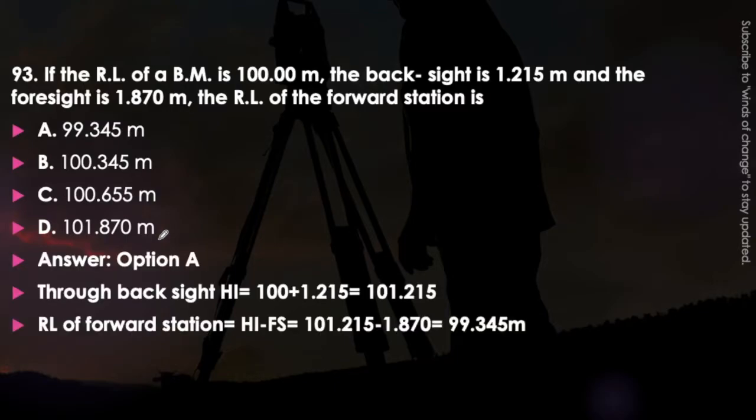And how is it determined? First of all, we have to determine the height of instrument from RL. RL plus the backsight will be the height of instrument, that is 101.215, and the RL of the forward station will be height of instrument minus foresight. So it will be 99.345 meter. Memorize the concept of it.